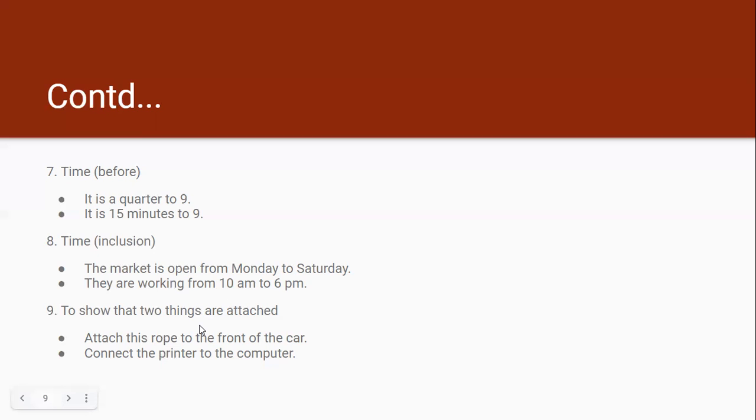To show that two things are attached, we use to as a preposition. So, attach this rope to the front of the car. We are talking about attaching the rope to the front of the car, and that is done with the help of the preposition to. Then, connect the printer to the computer. We are talking about a connection between the computer and the printer, between the rope and the car, and that connection is shown with the help of the preposition to.